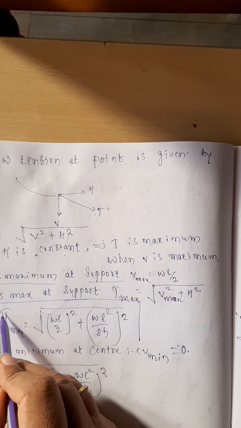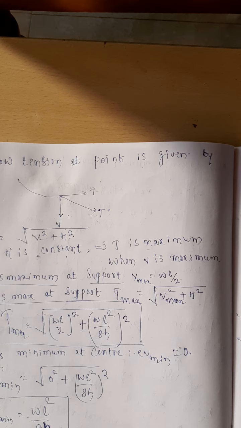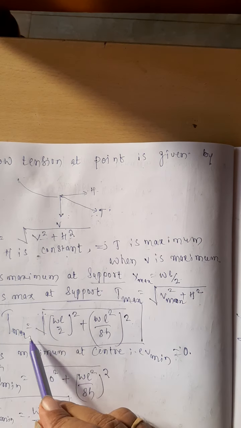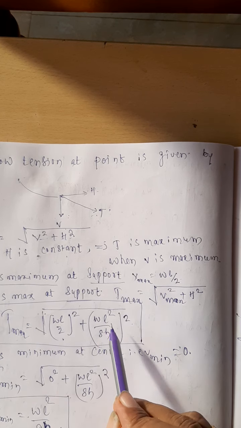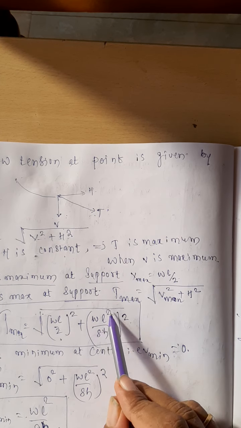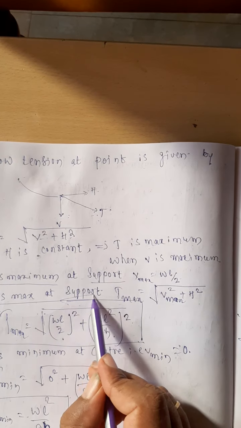Either you can calculate the H and V separately and practice it, otherwise just mug it. That is one vertical reaction, WL by 2, and the horizontal reaction, WL square divided by 8H. That will occur at the support.